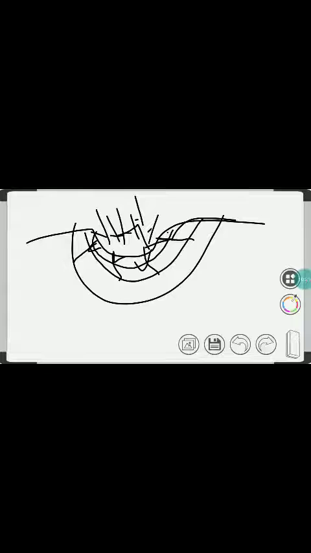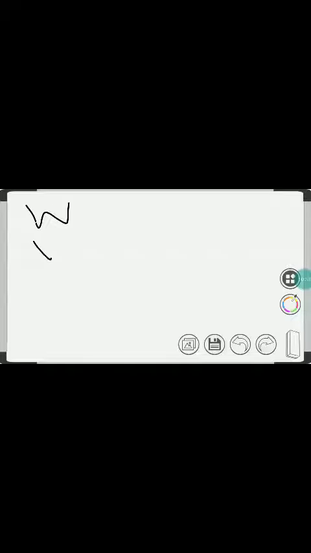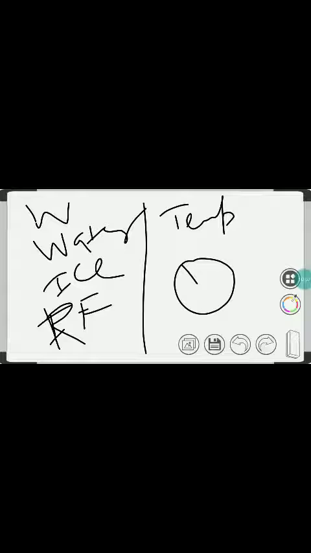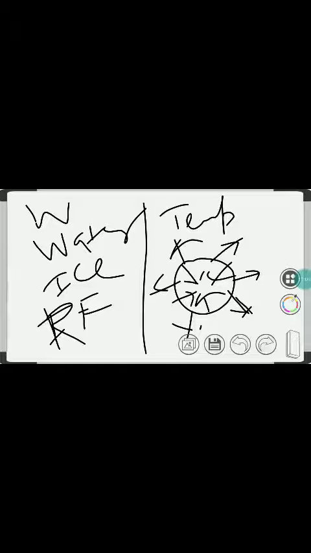One another example of exogenic forces: one is wind action, then water action, river water, then ice action, then we have seen rainfall, and the next one is temperature. Due to change in temperature, summer and winter, there is contraction and then expansion, which ultimately leads towards the development of cracks.